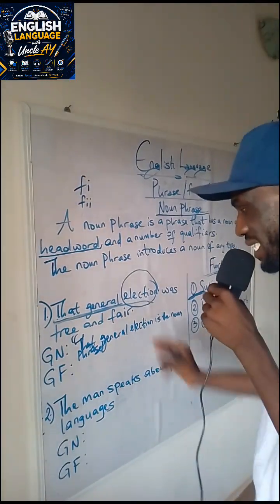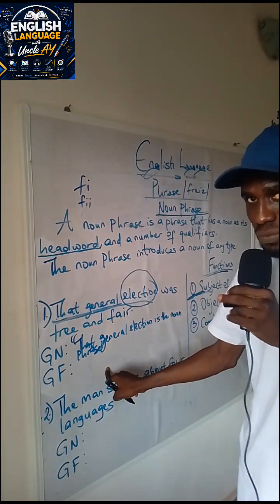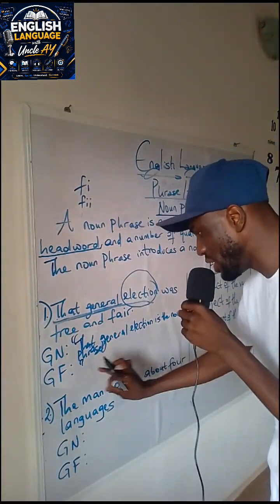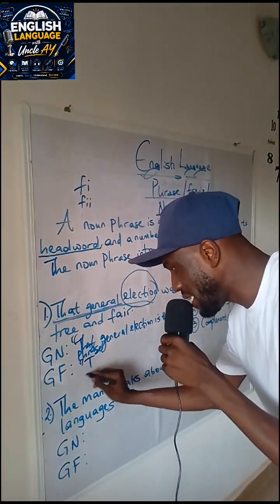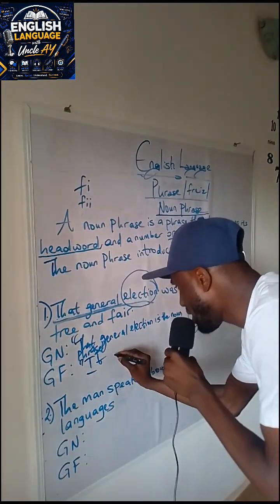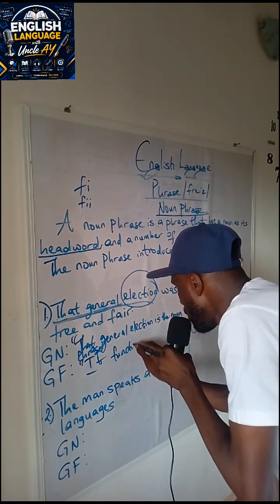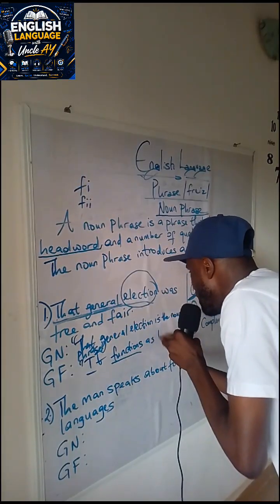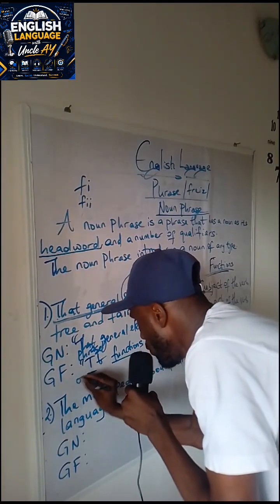Now the next question is, what is the function of that general election? How do you put it? Now you open quote again. You can choose to rewrite this, put it here and then complete it, or you just say "it." So the "it" in question is this, but then let's move on. "It functions," that's how we put it. You always use the term functions as the subject of the verb.